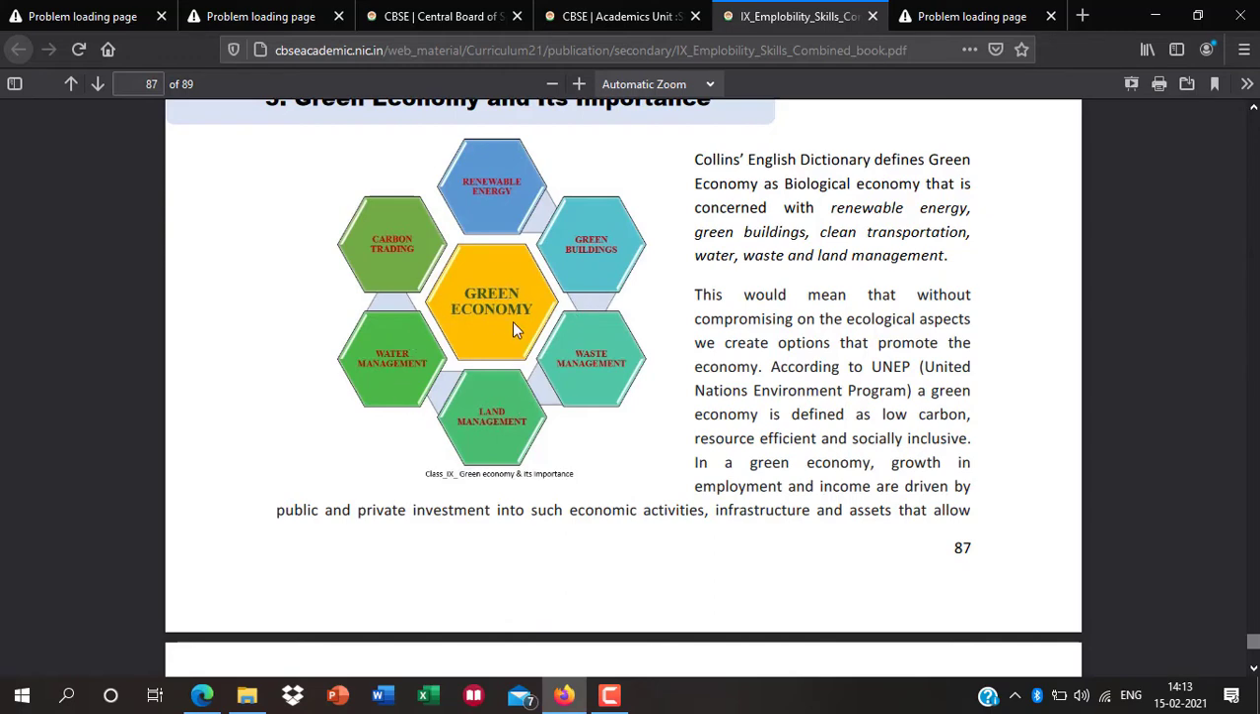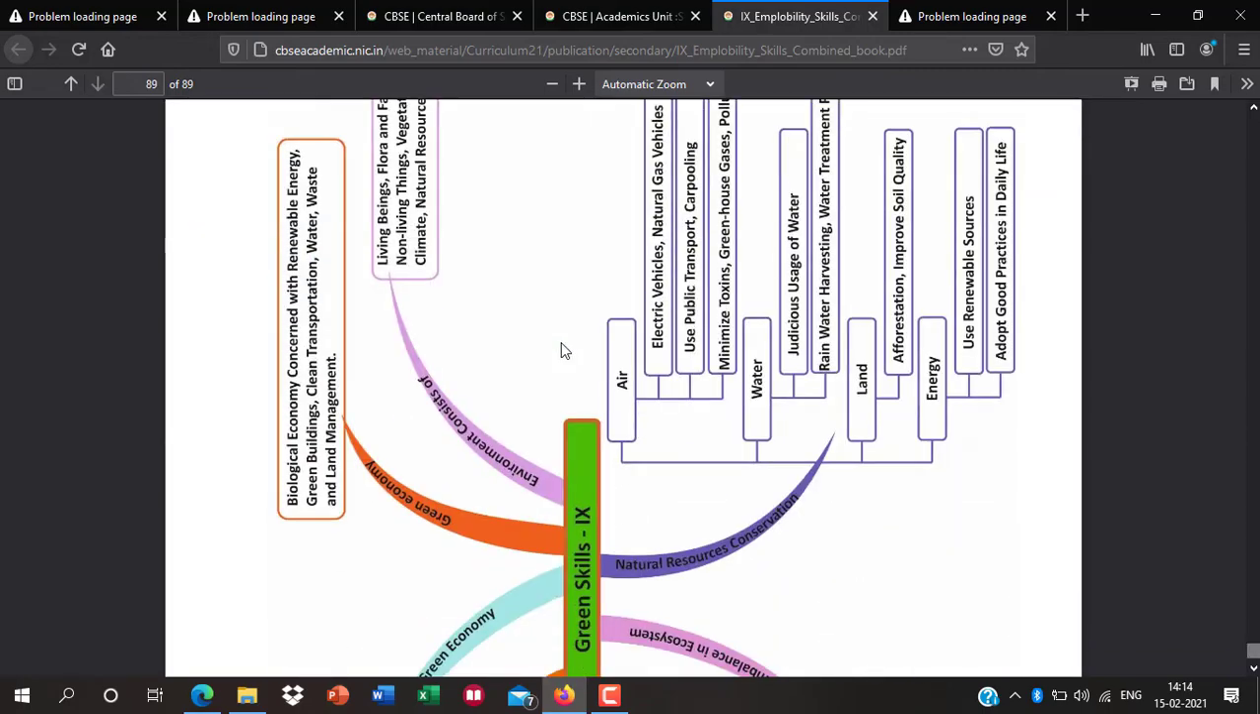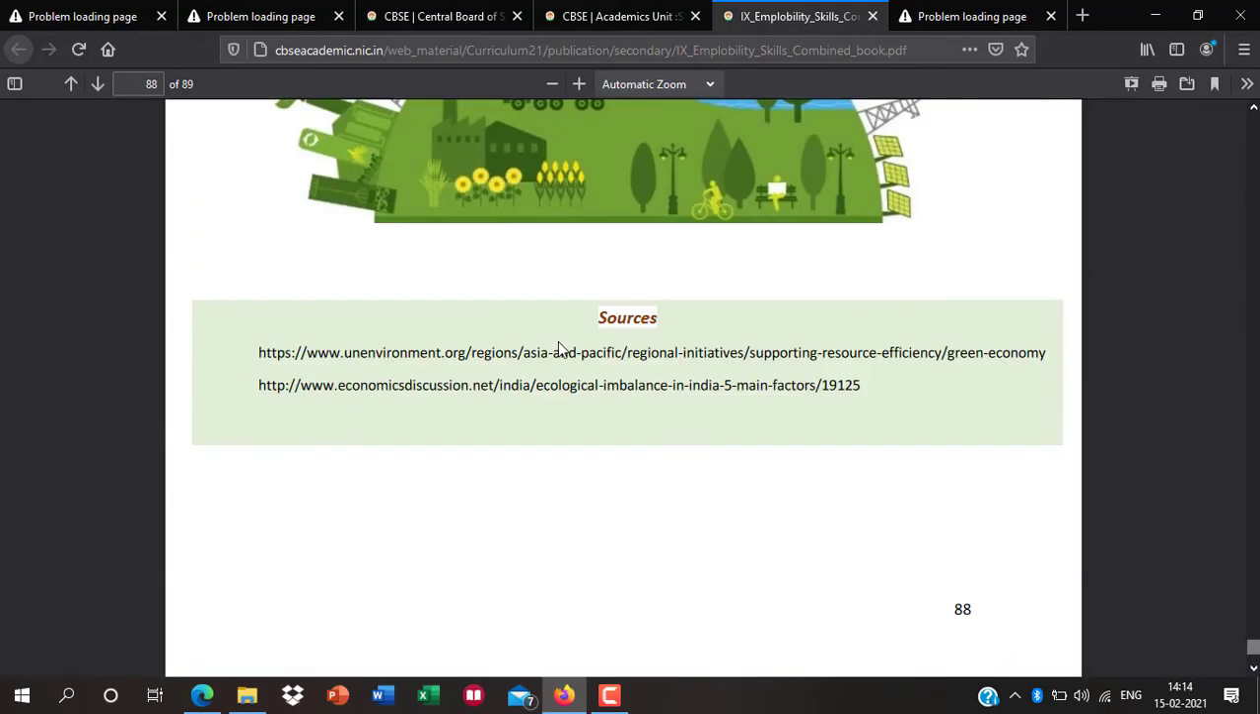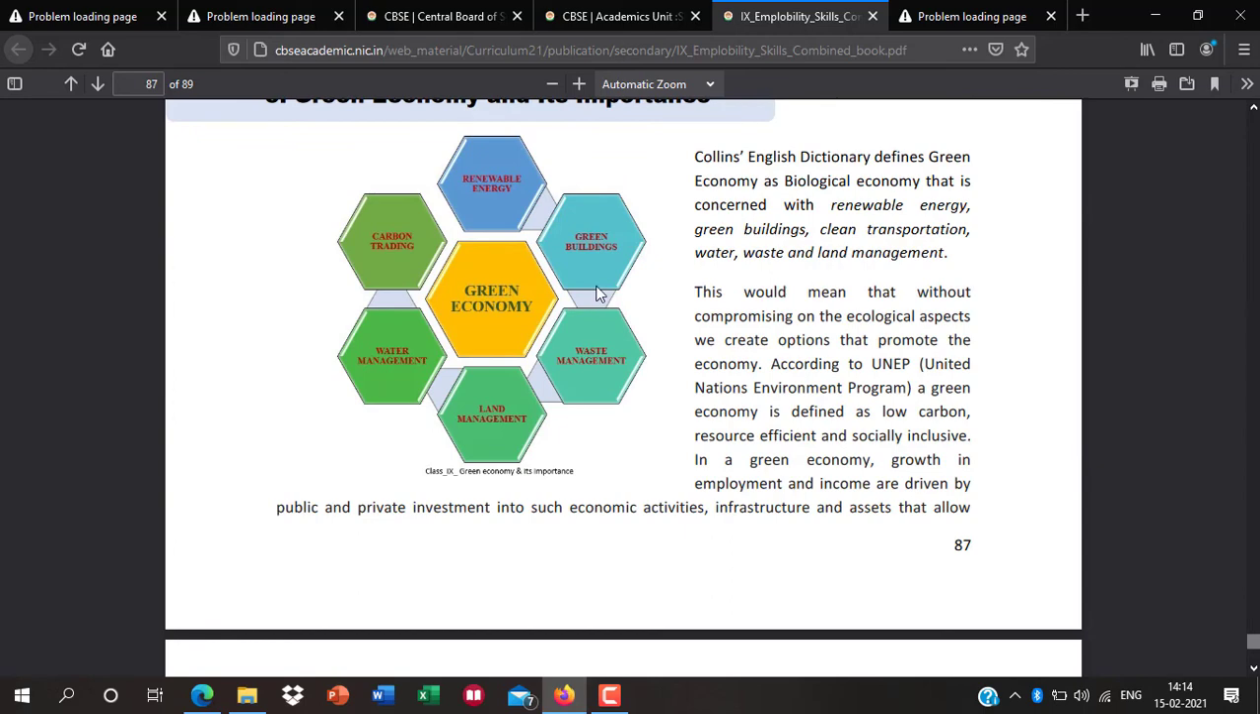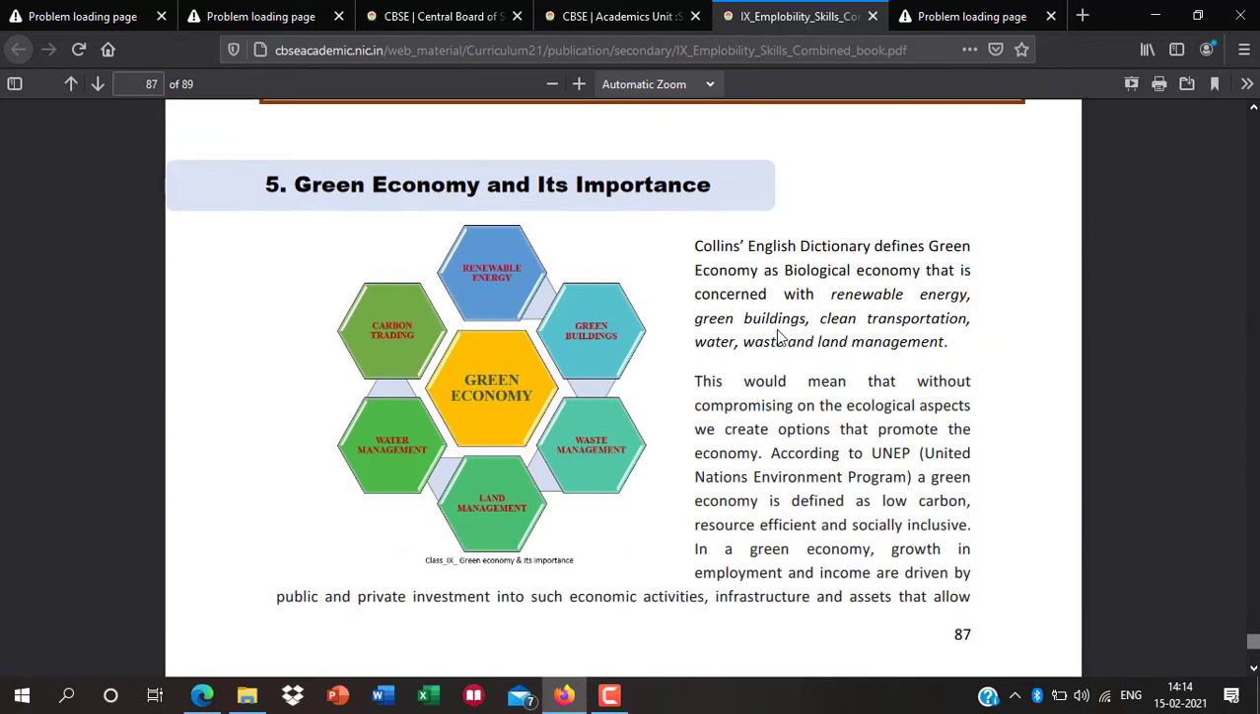This is the most important topic in this chapter, in this unit: renewable energy, green building, waste management, land management, water management, and carbon trading. So kindly read. Okay. So finally, what do we mean by green building? All things are given here. Okay, energy, green buildings, and clean transportation.